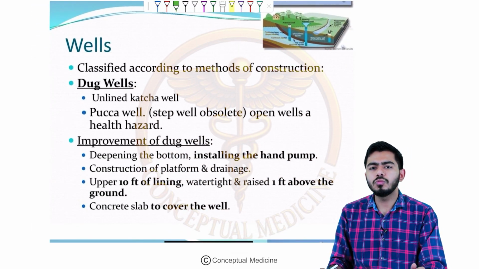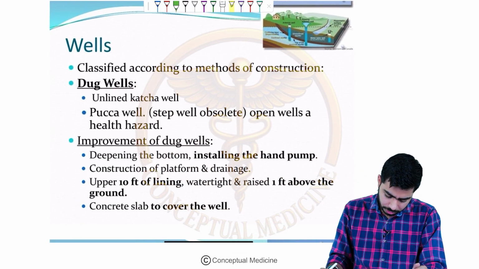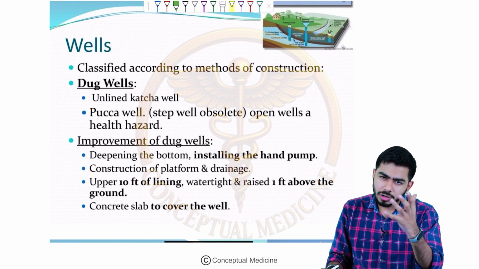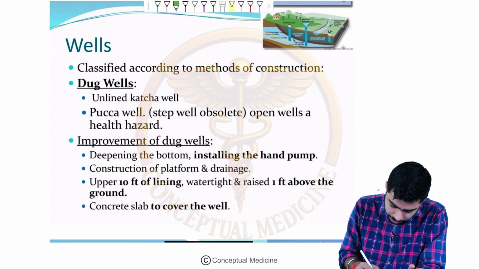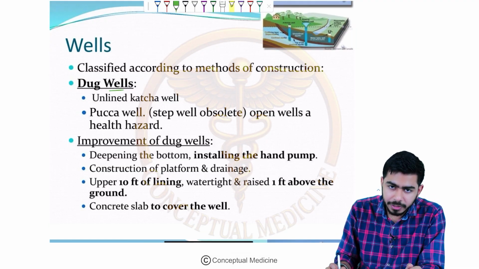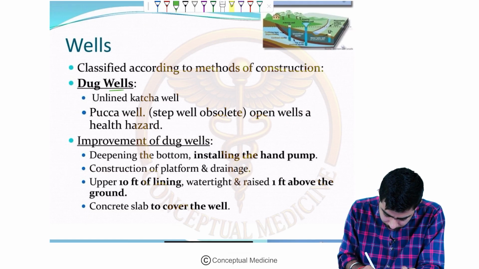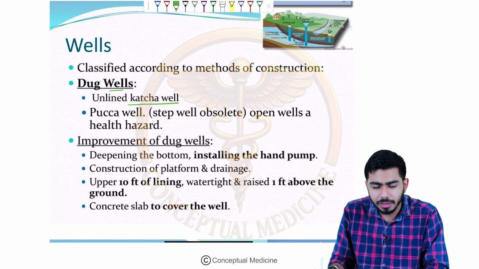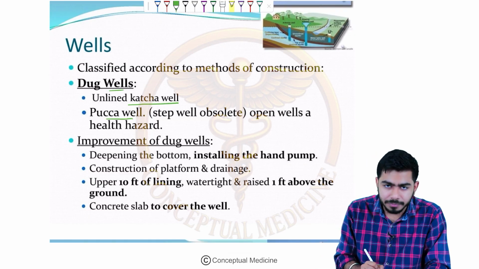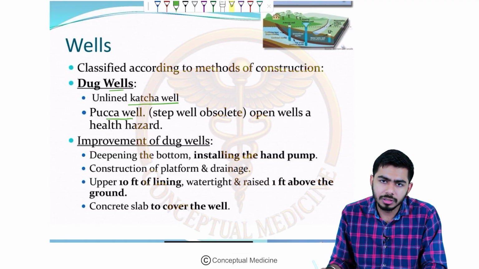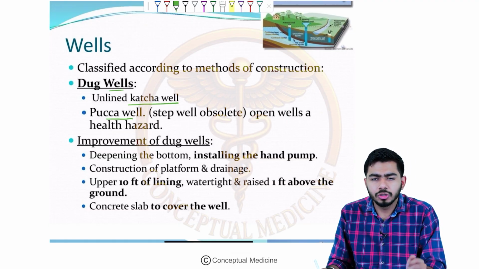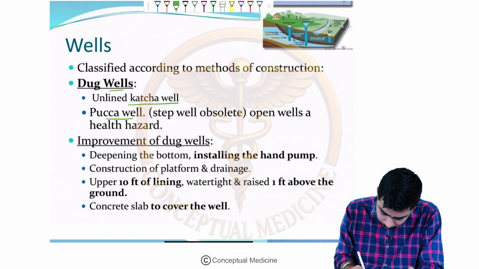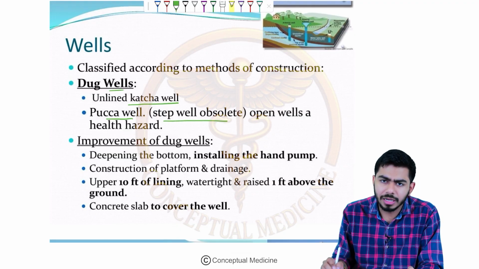Once we are clear about the artesian well, according to the construction, we shall have two more kinds of wells. One is the dug well, and another one could be the tube well, right? So let's talk about the dug well first. In the dug well, we might have two kinds of wells. One could be the unlined kacha well. You might have visited a kacha well in your villages. Then it could be the Pucca well, right? Again, you might see them in your towns. In the Pucca well, there could be one more type of well, that is the step well. I will show you the picture as well.